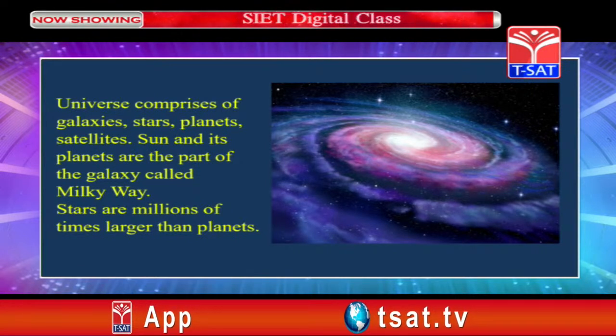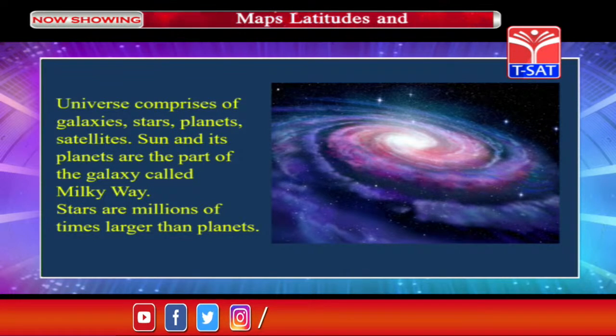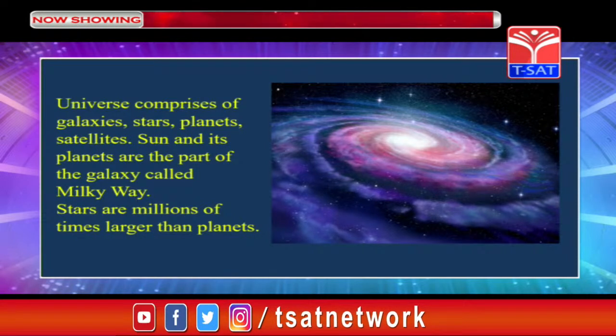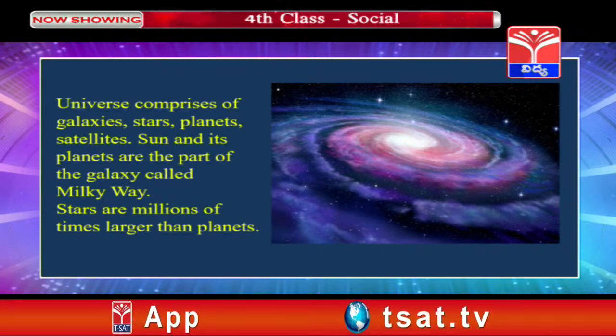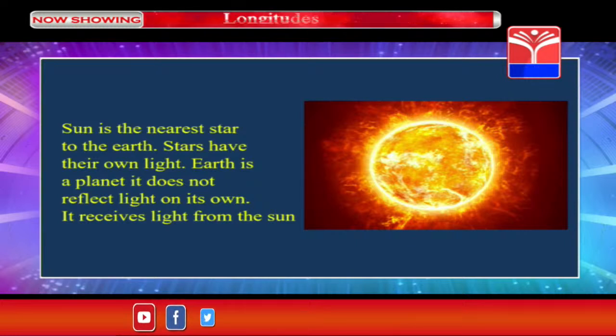Stars are millions of times larger than planets. Children, in this image you can observe that this is the image of a Milky Way. There are millions of stars in this Milky Way. Each and every point you observe in this, each and every star has its own planets and satellites. Sun is the nearest star to the Earth.